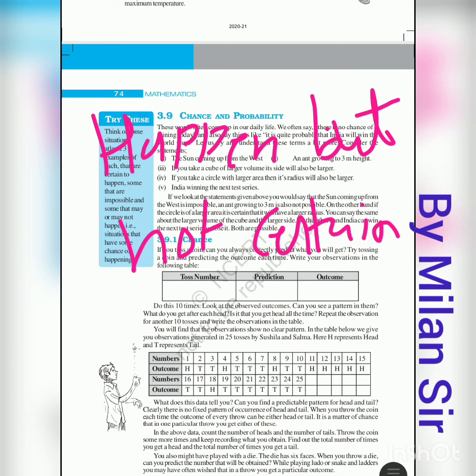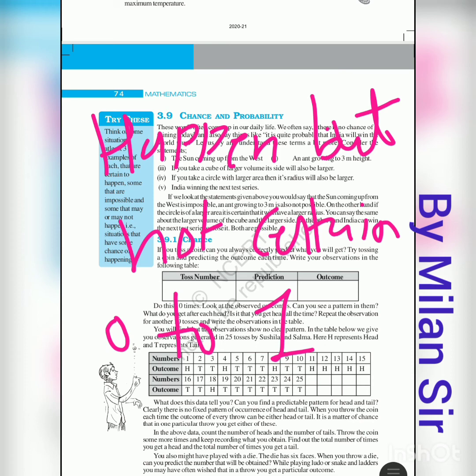For example, today rain will come: maybe it happens, maybe not, it's not always true. In this type of probability, the answer is in between 0 and 1. Probability always lies between 0 and 1.